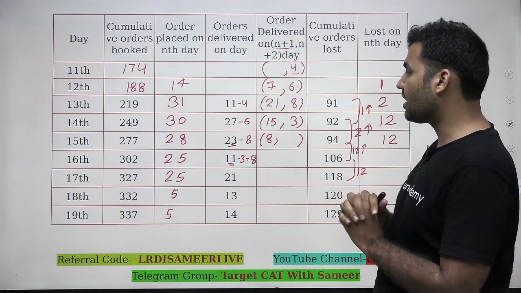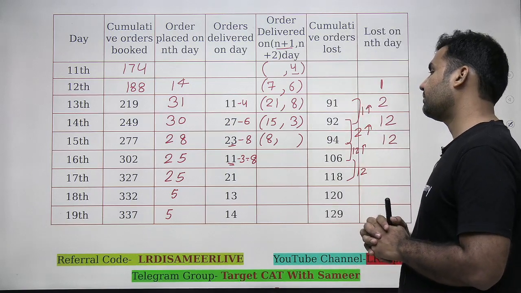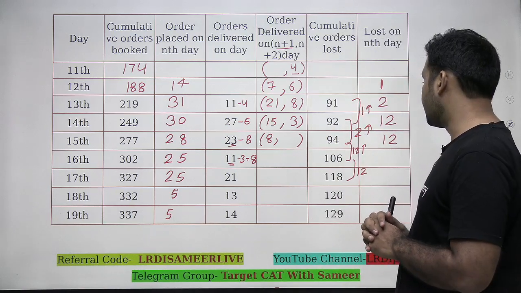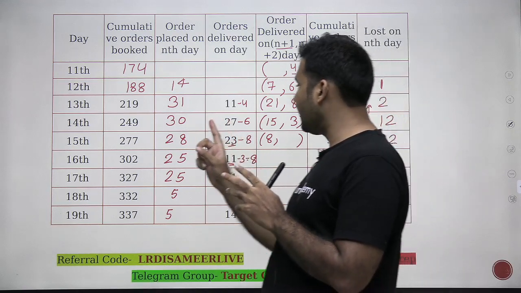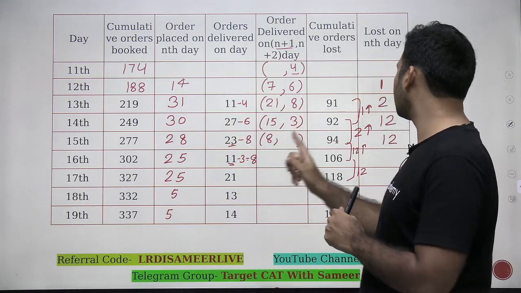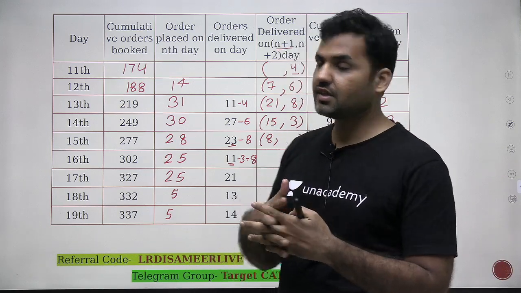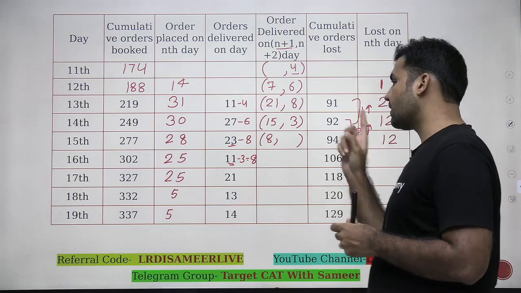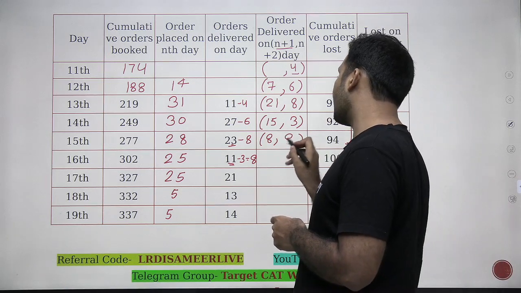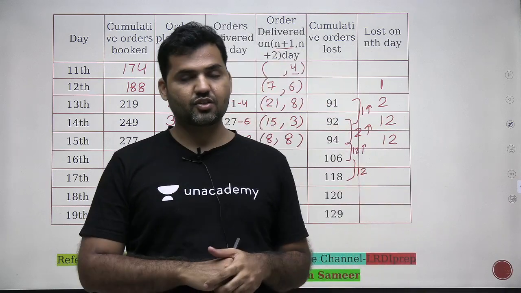So these 12 orders will be coming here at 15th position, right? Now look at here, guys. Out of 28 orders which are placed on 15th, 8 are delivered on 16th, 12 are counted as lost. How many am I left with? 8 plus 12, 20. I'm left with 8 more orders.